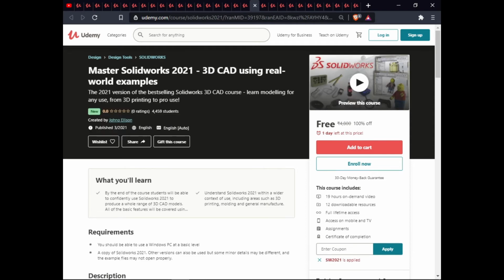The next course is Master SolidWorks 2021 3D CAD using real world examples. In this course, you will learn the 2021 version of the best selling SolidWorks 3D CAD course. Learn modeling for any use, from 3D printing to professional use. This course has 19 hours of on-demand video, downloadable resources, full lifetime access, access on mobile and TV, assignments and